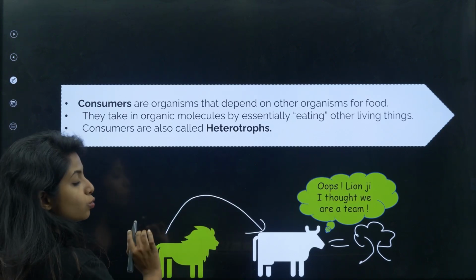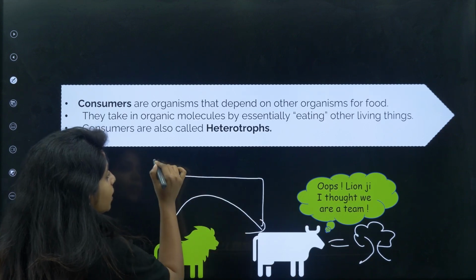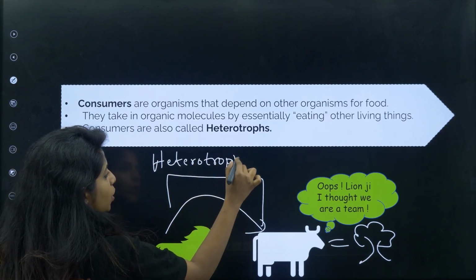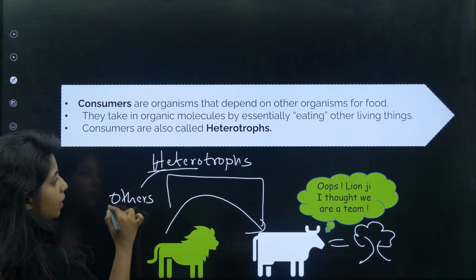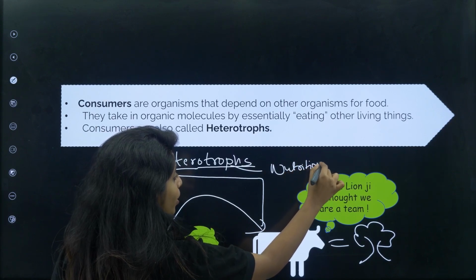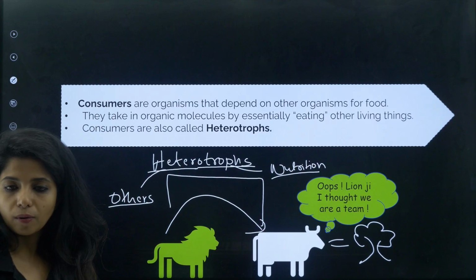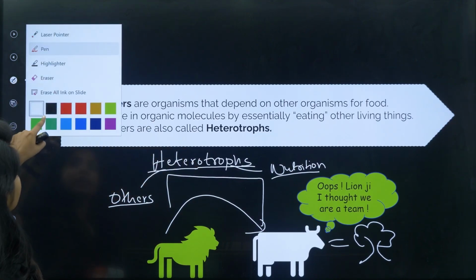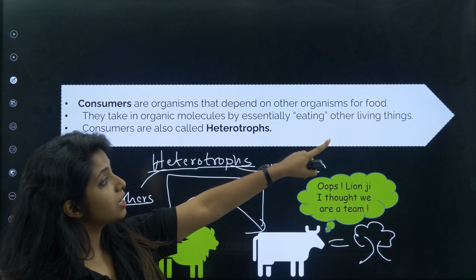Now these organisms who do not prepare their food but depend on others for food, what do you call them? You call them heterotrophs. Again, hetero means others and trophs means nutrition. So basically, organisms which depend on others for nutrition are known as heterotrophs. So consumers are organisms that depend on other organisms for food. They take in organic molecules by essentially eating the other living.